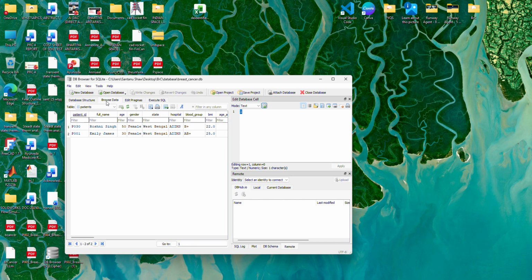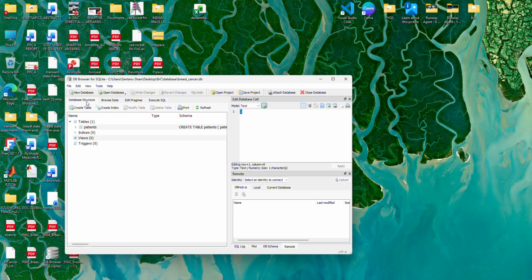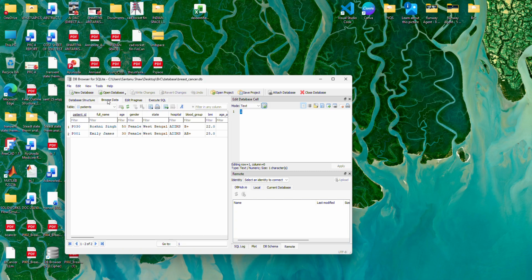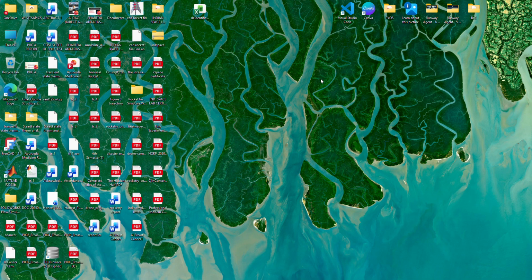So you can see browse data, it is already given here. So here the patient ID, everything is there. We haven't updated the name in that, right? So let's first update it, then it will show here.